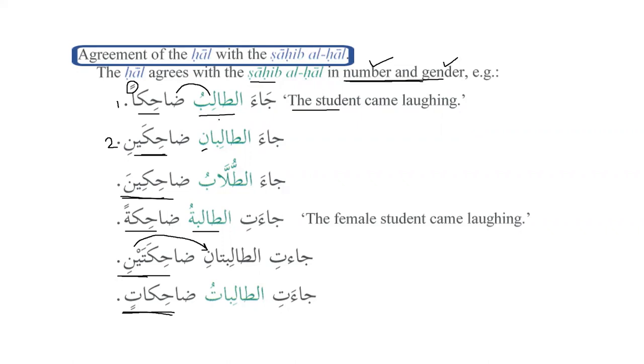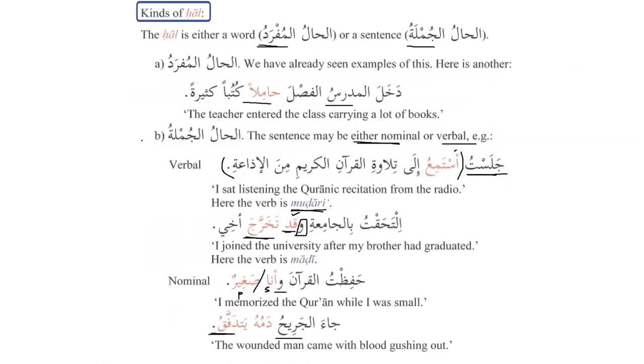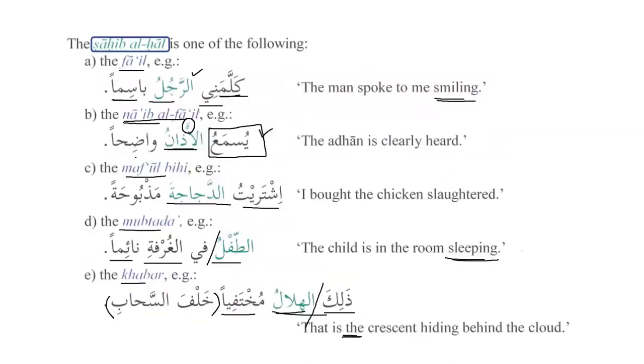For example, previous slide. Ra'aytu at-taliba dahikan, because we have seen that sahibul hal can be five things. It can be al-fa'il, it can be naib al-fa'il, and it can be mansoob as well. We have seen in the first slide, if we go back. Yeah. It is the 5 states, right? Okay. So it can be also, as we can see over here, ishtaraytu ad-dajajata madbuhatan. So it can be also maf'ul bihi. So sahibul hal can be fa'il, naib al-fa'il, maf'ul bihi, subject, and predicate. Okay. So there are 5 possibilities over there. Got it. Thank you. Okay, no problem.